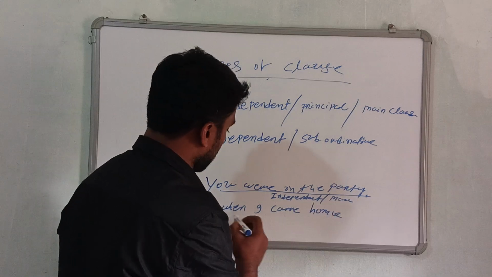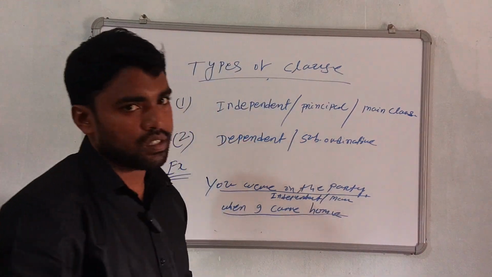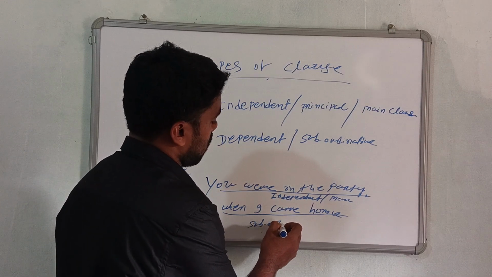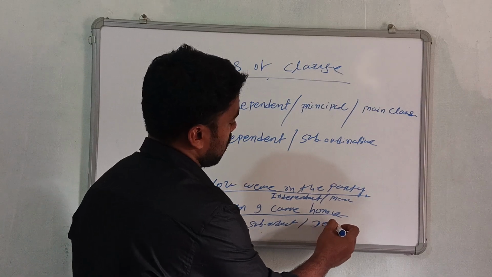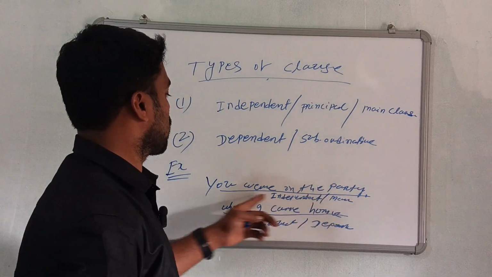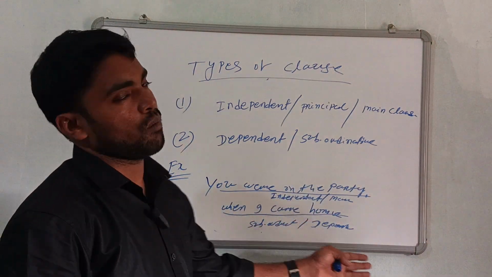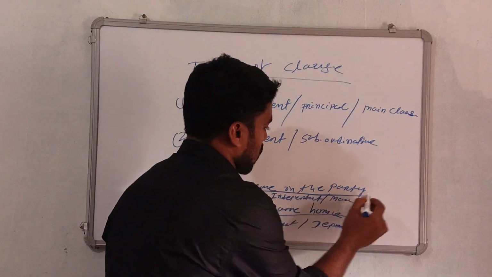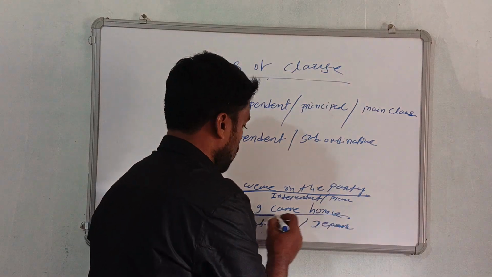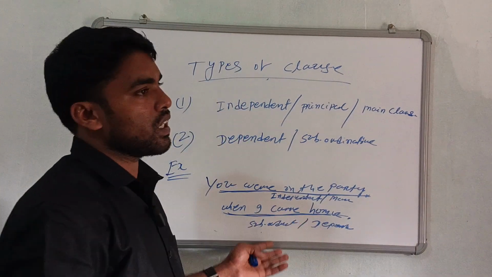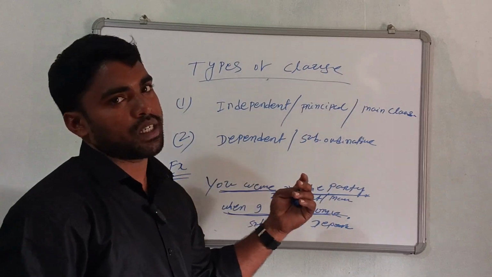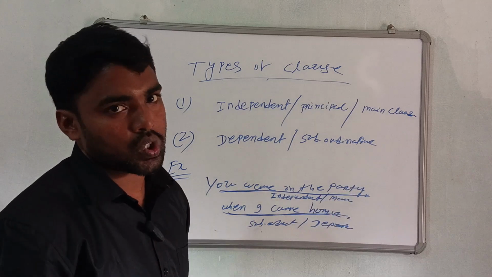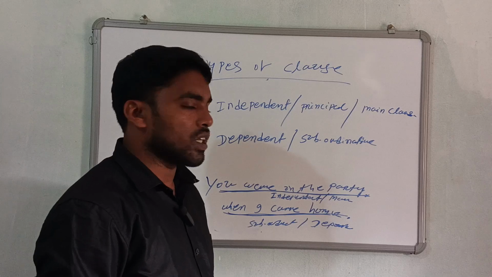When I came home, this is the subordinate or dependent clause. So two parts: the first is the independent clause, and the second one is the subordinate clause or dependent clause. The dependent clause also depends upon the independent clause. So the independent clause is the principal clause or main clause or superior clause, you call it. Okay, everybody got it?